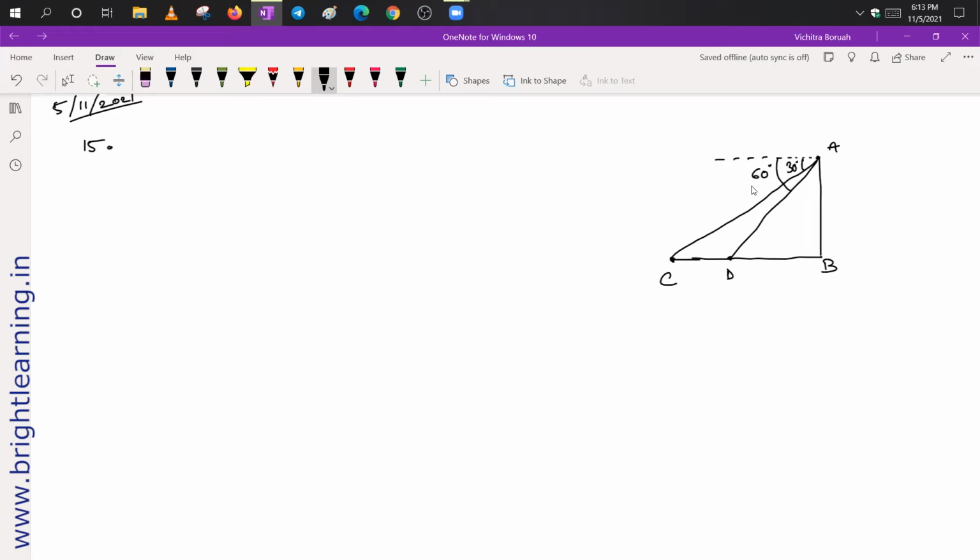So here we have to find how much time is taken by the car to reach the foot of this tower, that is, how much time the car takes to reach point B, which is the foot of the tower.